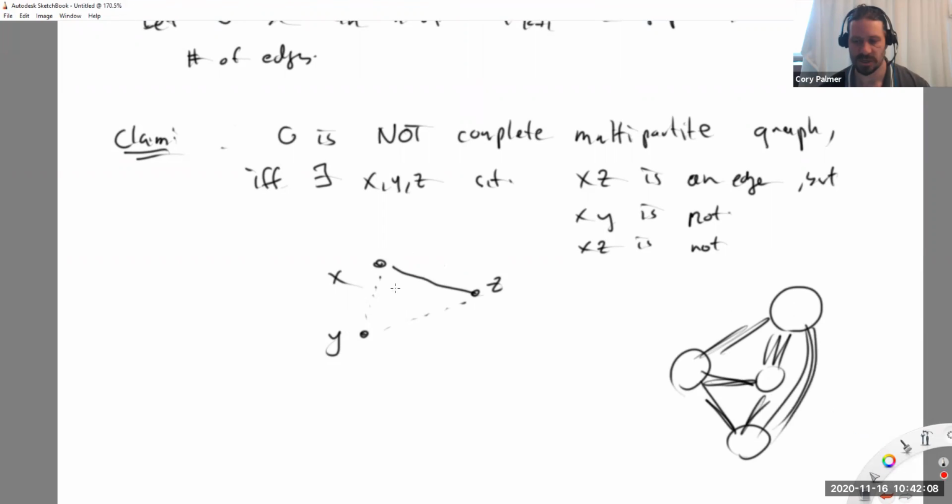This configuration can't exist here, right? Because the fact that there's no edge here says x and y are in the same class. And then where's z? Well, z is joined to x by an edge, so it's got to be over here in some different class. But then that says y and z are also joined by an edge, right? And I can't have z in here because then that would say there's no edge among the three there, okay? So if I am complete multipartite, I never see this thing here.